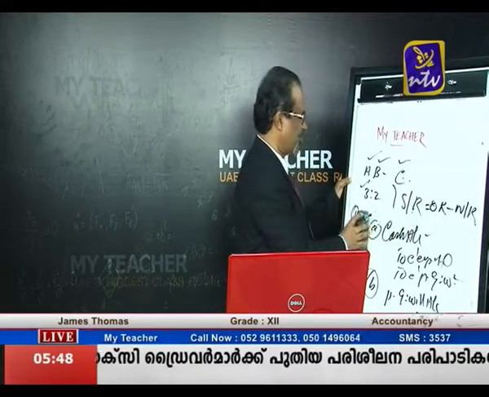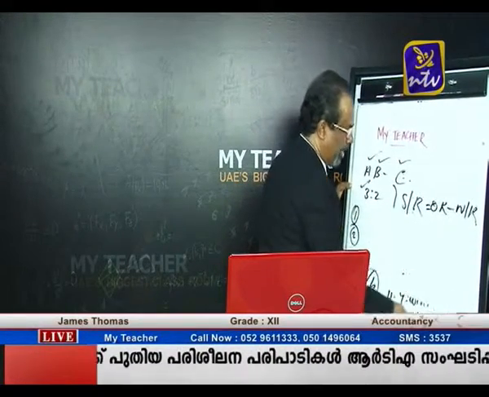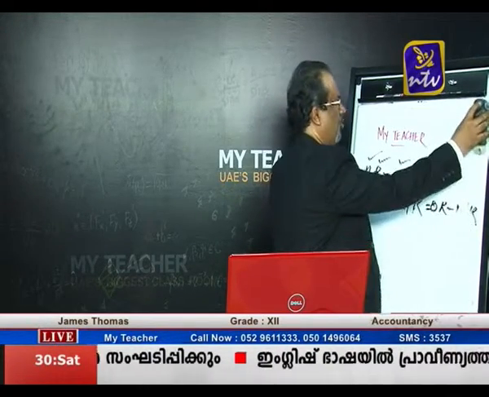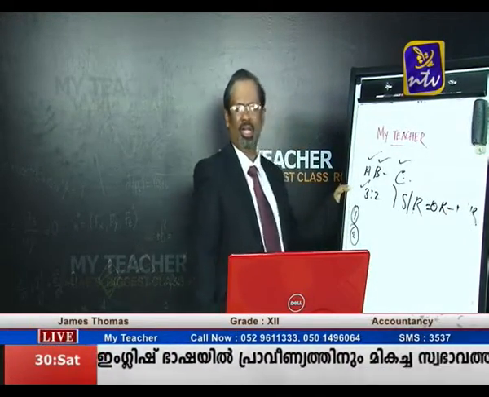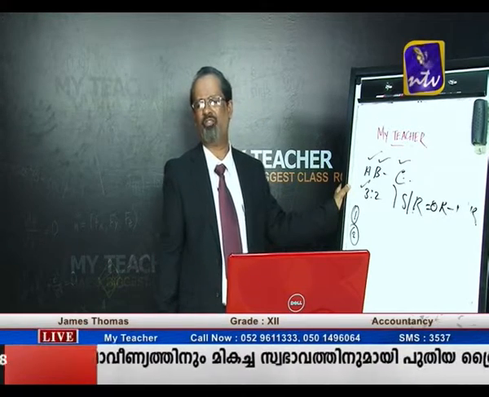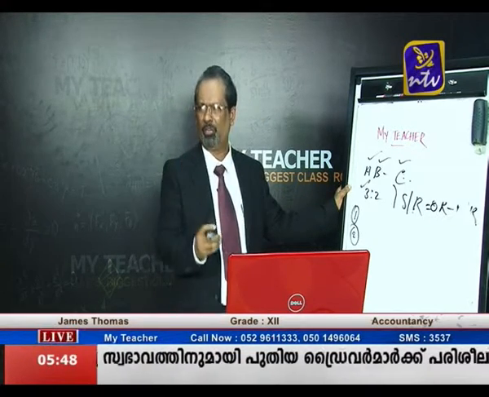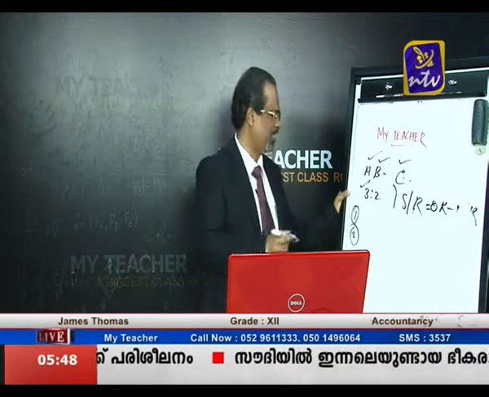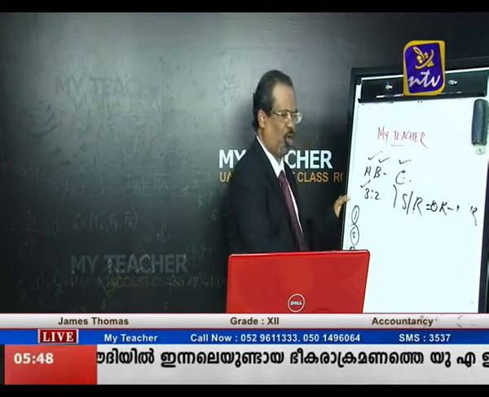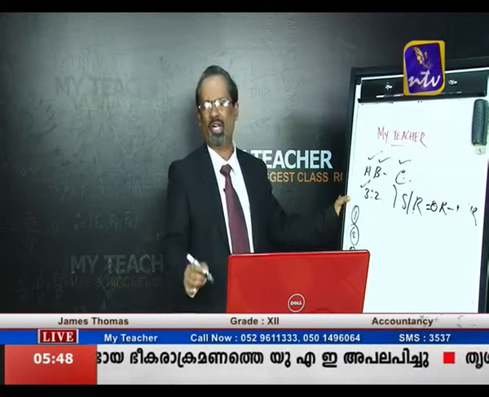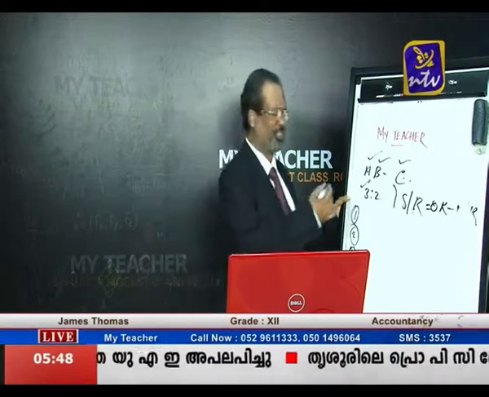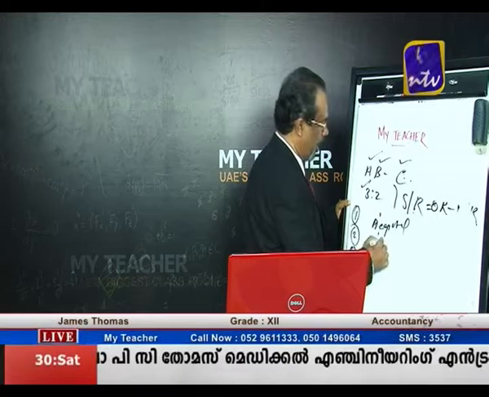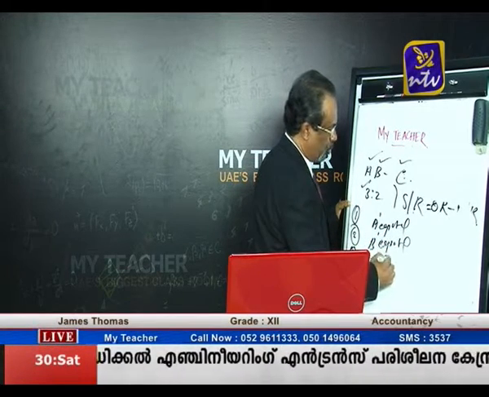Now the third case is at the time of admitting a new partner, goodwill already exists in the firm. So what is the journal entry? Here the goodwill is already existing in the firm. So at the time of admitting a new partner in our business, goodwill already exists. So that is case number 3. What is the journal entry? Very simple. In our example, A's capital account debit and B's capital account debit to goodwill account.